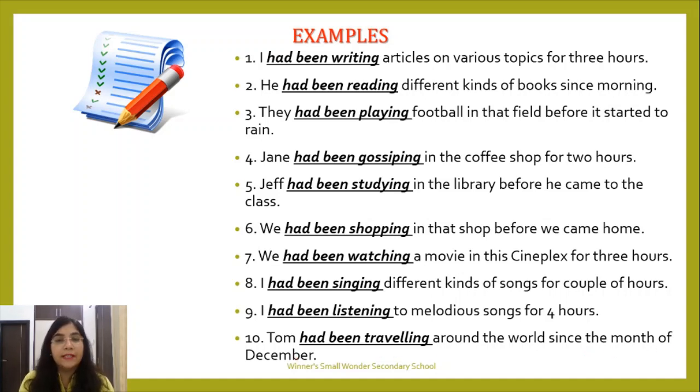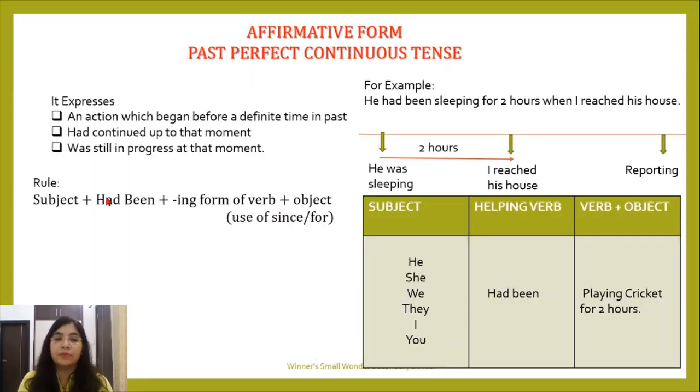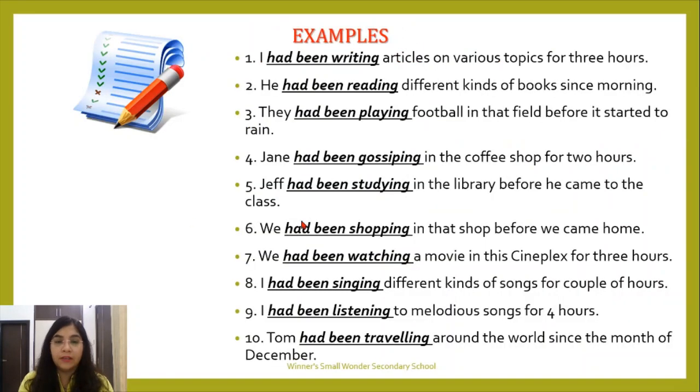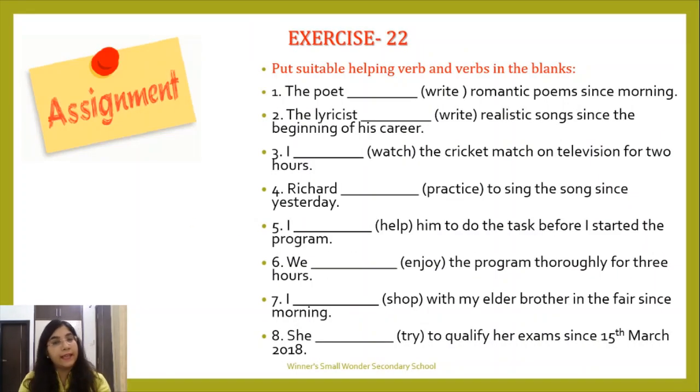I hope you are clear with the rule, with the examples. This is very simple. You only have to write the sentences according to the rule. Okay. Now, your exercise again. What you have to do is use a suitable helping verb and the verbs in the blanks. This is what you have to do.